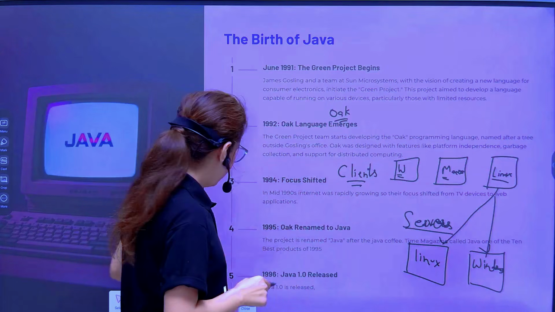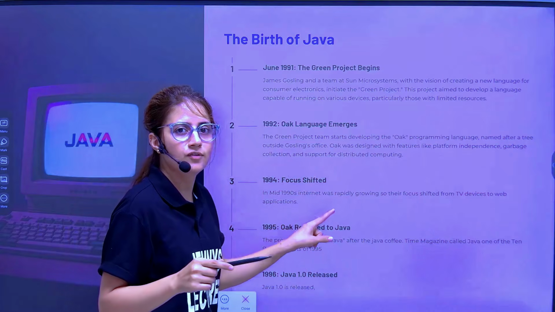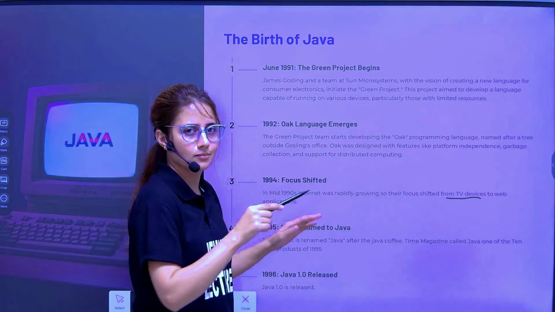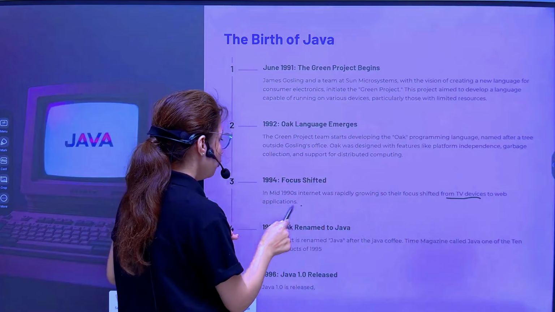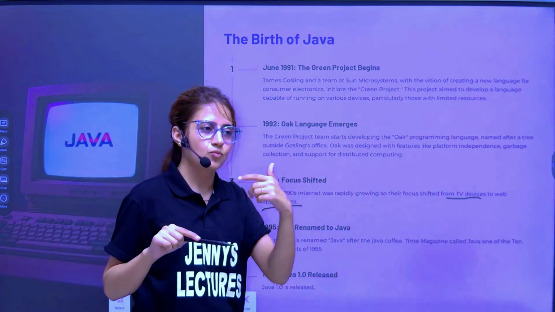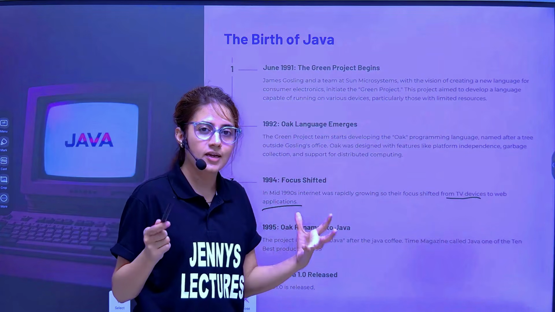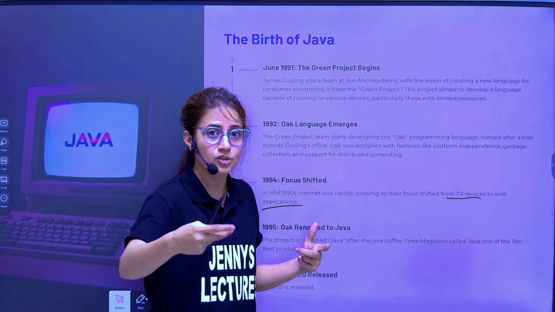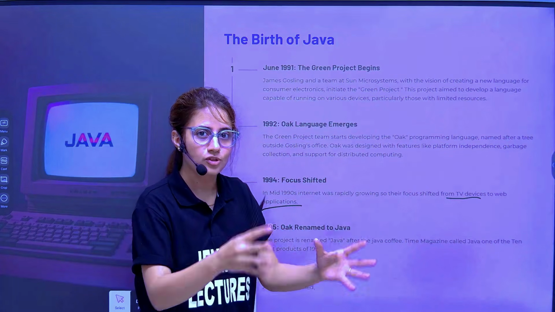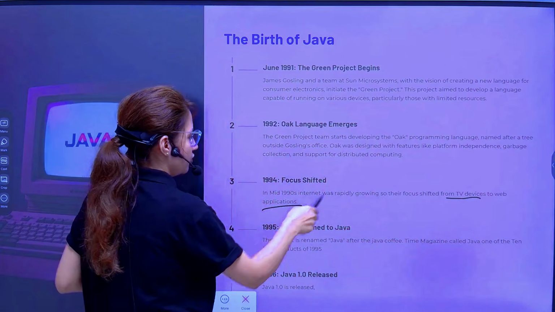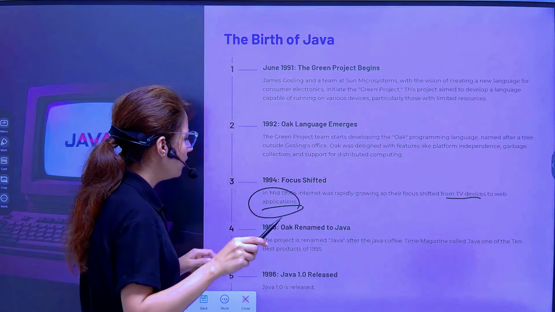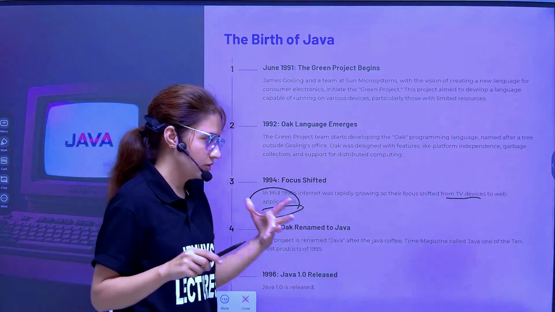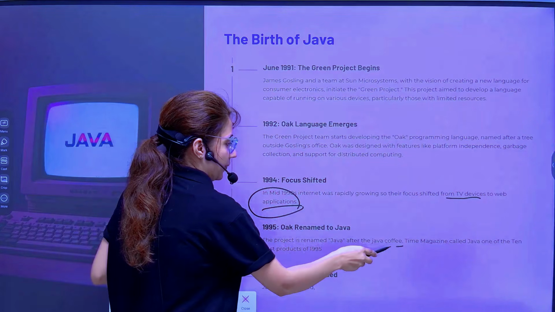So now in 1994, their focus shifted from those TV devices, obviously because of the rejection, to web applications. Now they wanted to build software that can run on different computers connected through the web. So their focus shifted to web applications. Then in 1995, Oak was renamed to Java because of some trademark issues. So why Java? Because of Java coffee.